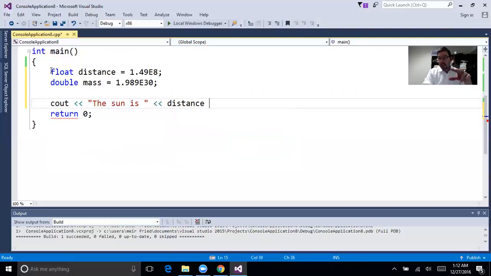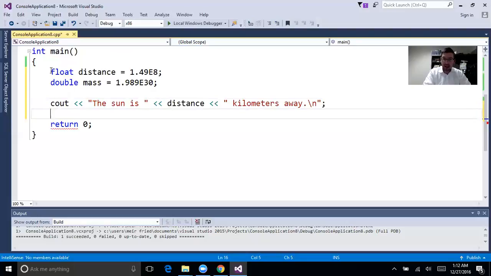So it's going to say the sun is, and then it's going to say the number. And now I'm going to put in something else. I'm going to say space kilometers away \n, because I want a new line here. And that's going to display the sun is, whatever distance is, and then kilometers away, new line.